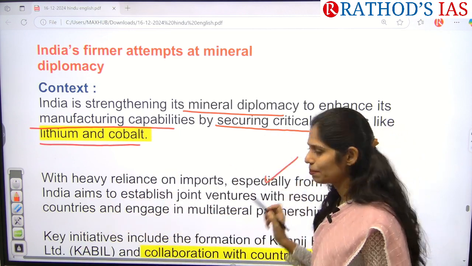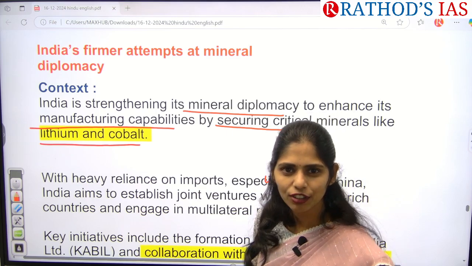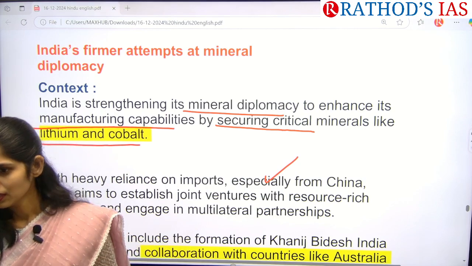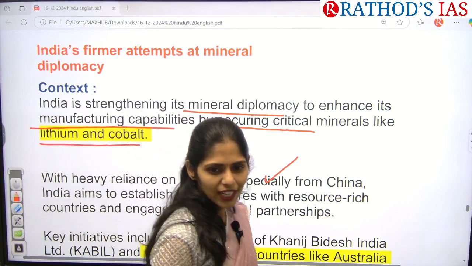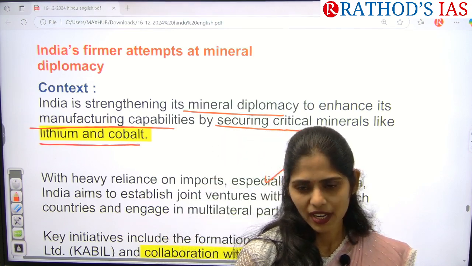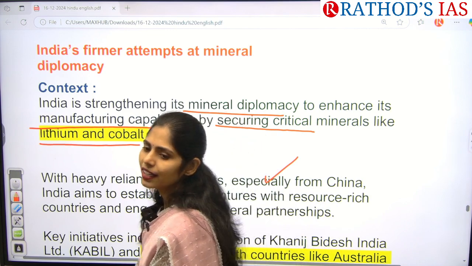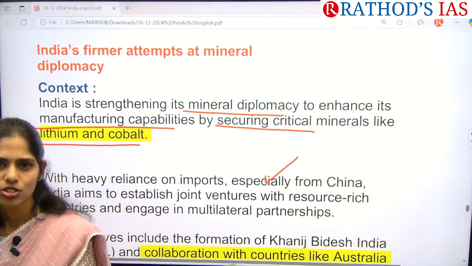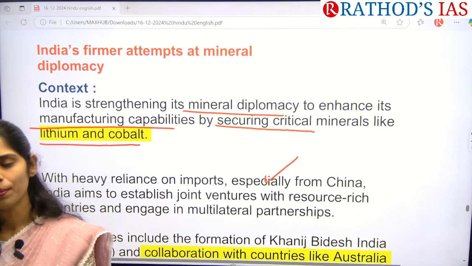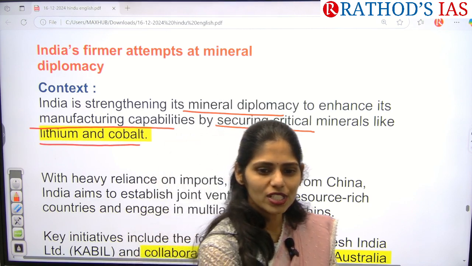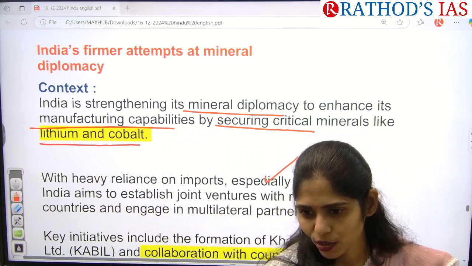So whenever we are depending on a single country for getting these minerals, is it viable for a country? No. That will lead to trade monopoly, right? Trade war. Okay. So here India wants to diversify its supply chain so that we get critical minerals from different countries, not depending on a single country, so that we can improve our manufacturing.